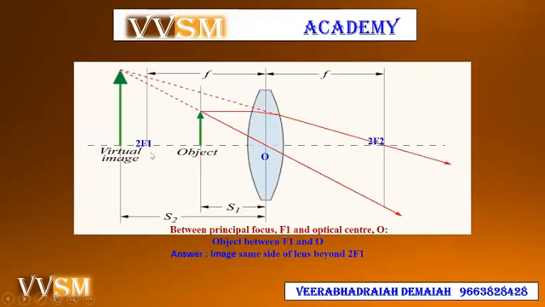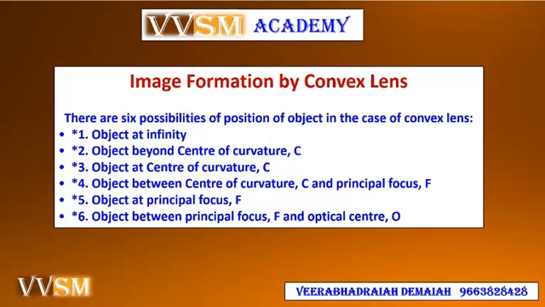Similarly, this is the object placed in between the optic center and 2f1. This is the optic center of the lens and 2f1. Then the image is formed behind the 2f1 at the same side of the lens. We will discuss later image formation by a convex lens.